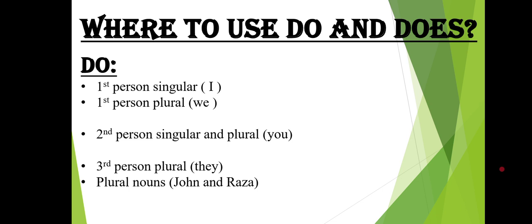Then with second person singular and plural you, we use do again: you do not. And with third person plural they, and with plural nouns, we use do. They do not complete the work, as we have seen in our examples as well. And with any plural nouns like John and Raza do not go to school.